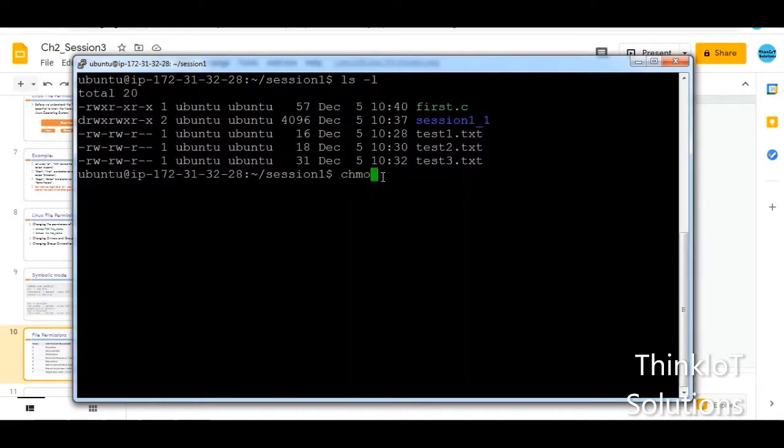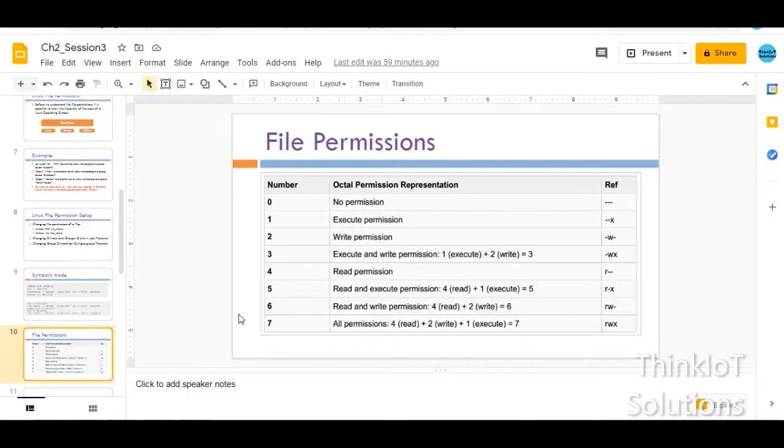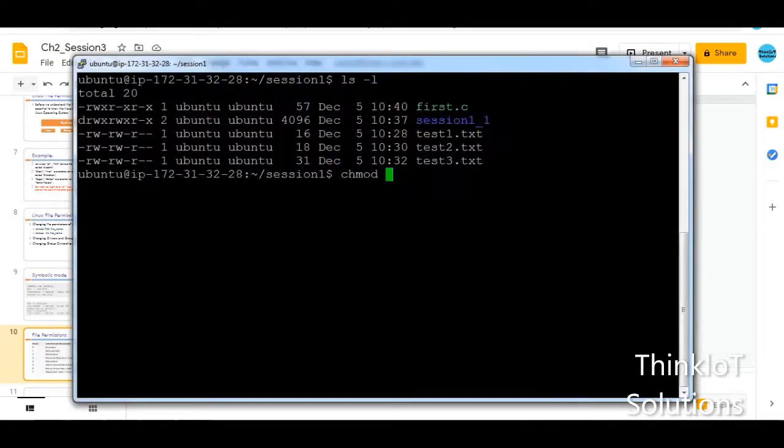I'll use chmod and I'll only give a read permission. So if I want to give only read, then the number is 4. So what I'll do is I'll use 444, that is I'll give read permission for the user, read permission for the group, and read permission for others, space test1.txt. So this is my file name, this is the Linux command, and 444 means it gives only the read permission for all the user, group, and others.